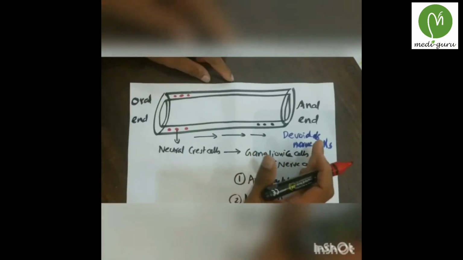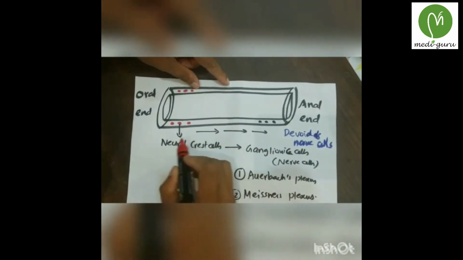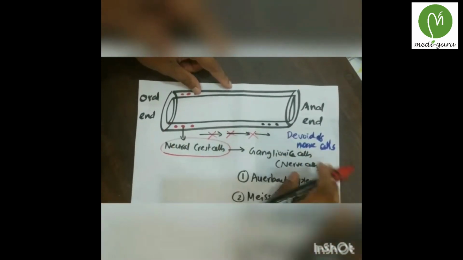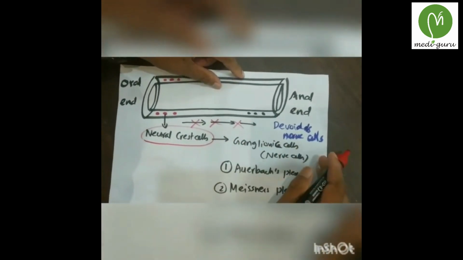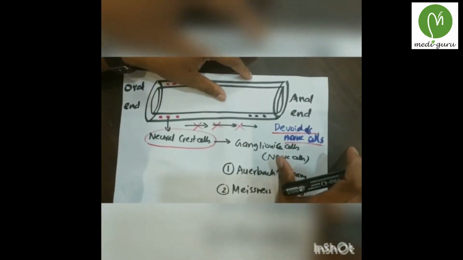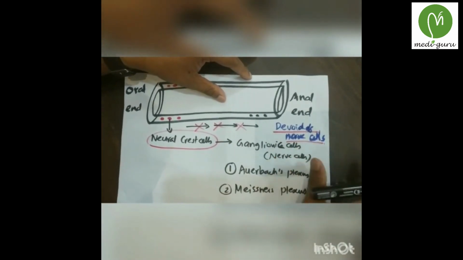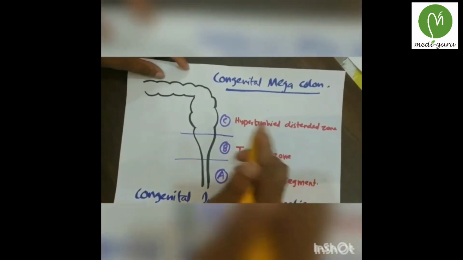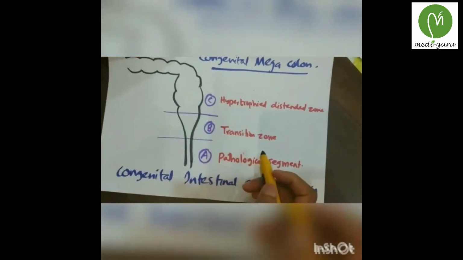In Hirschsprung disease, what happens is that due to some reasons, there is an arrest of migration of neural crest cells from the oral end to the anal end. As a result, the distal end becomes devoid of nerve cells. In the distal end, there are no ganglionic cells or nerve cells. This is the distal end of the alimentary canal: transverse colon, descending colon, sigmoid colon and rectum.